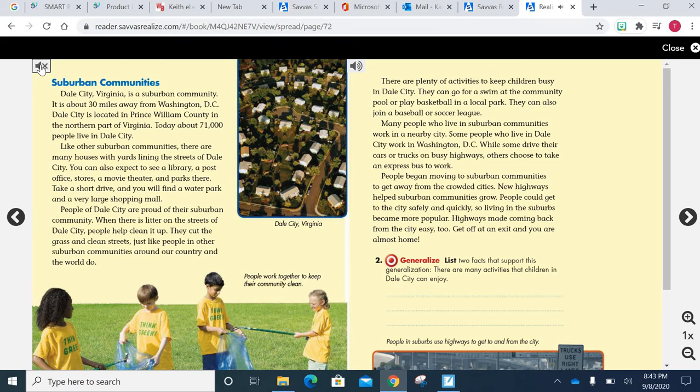Like other suburban communities, there are many houses with yards lining the streets of Dale City. You can also expect to see a library, a post office, stores, a movie theater, and parks there. Take a short drive, and you will find a water park and a very large shopping mall.